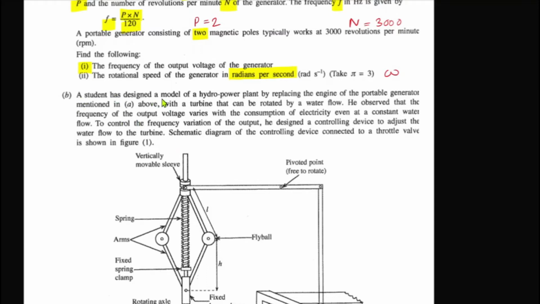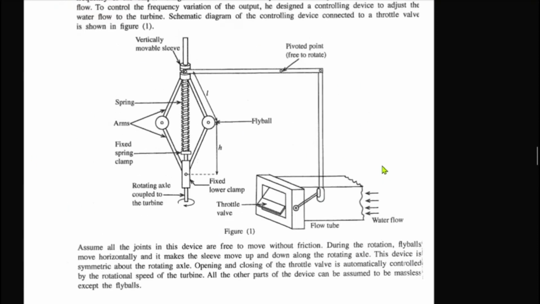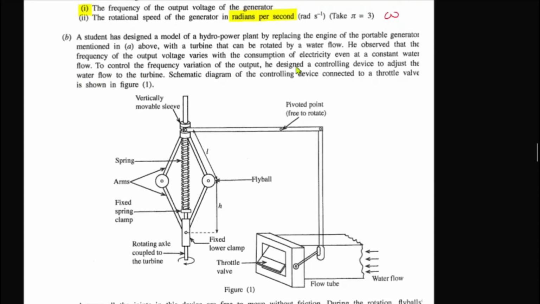They're saying a student has designed a model of a hydro power plant by replacing the engine of the portable generator mentioned in A above with a turbine that can be rotated by a water flow, right? They have designed this like an ascending water flow, and in order to control the output frequency, they are using this device. This device is a controlling device, right?